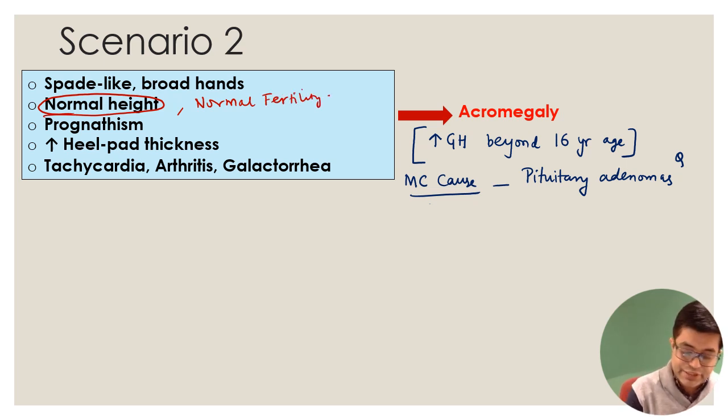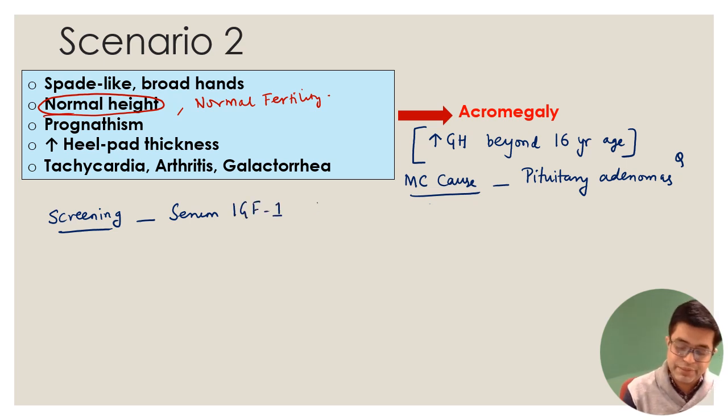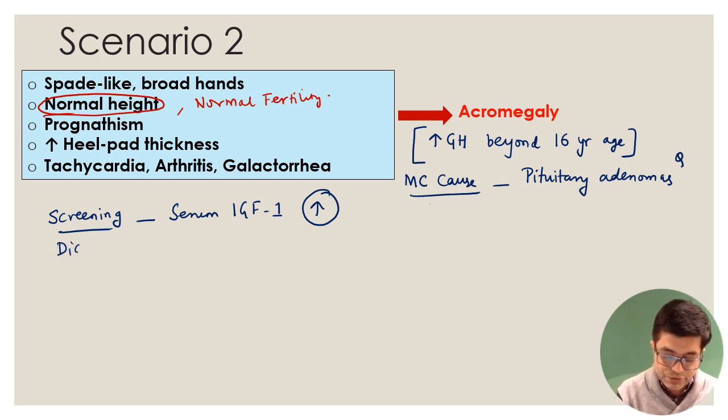Now, what are the investigations that you will do? For the purpose of screening, you can go for serum IGF-1 levels. So screening is done by serum insulin-like growth factor 1 levels, which will be increased in a patient with acromegaly. And for the purpose of diagnosis, you will be doing a test called the glucose challenge test.